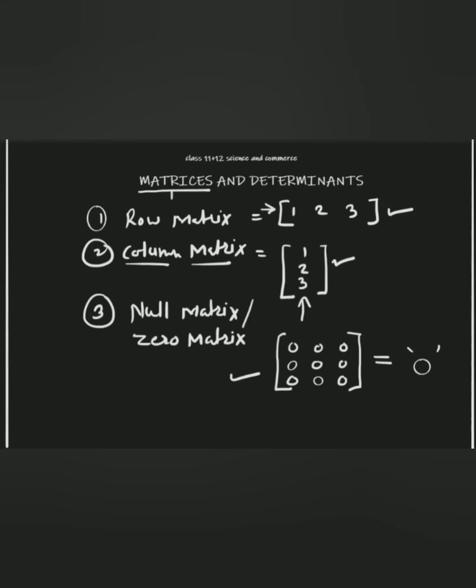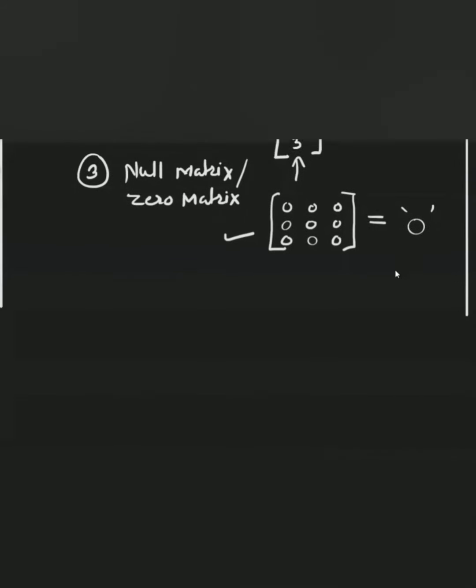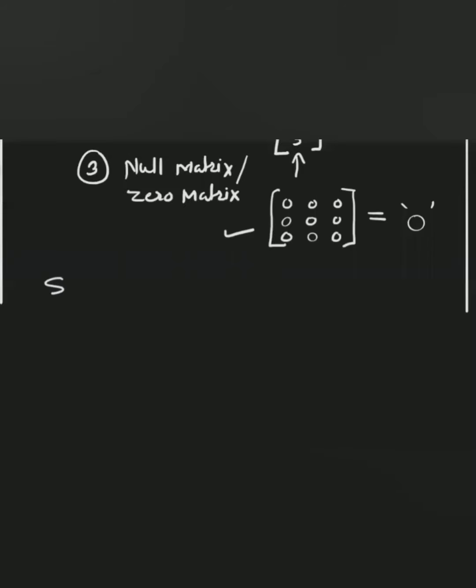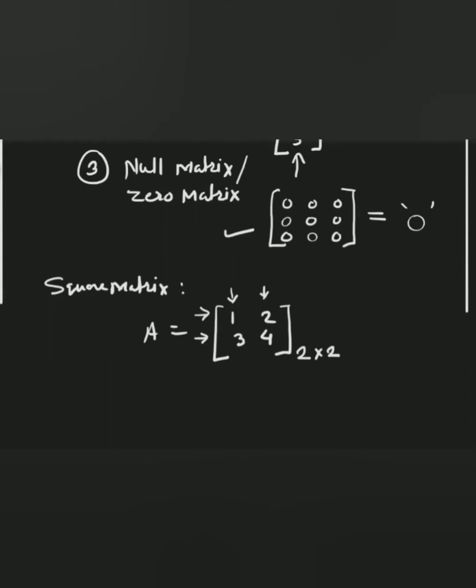Now we'll see what is meant by a square matrix. This is a matrix, we can define it as matrix A. Let's write here 1, 2, 3, 4. What is the order of this matrix? As we can see, there are two rows and two columns. So the number of rows is 2 and the number of columns is 2. Therefore, the order is 2 by 2.